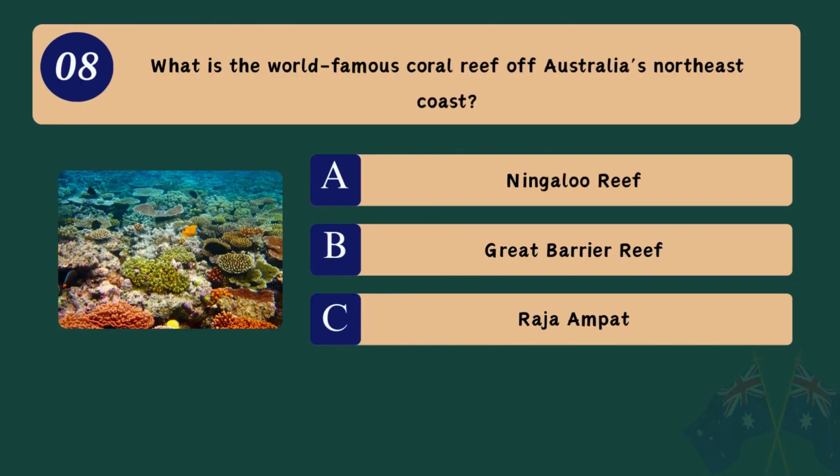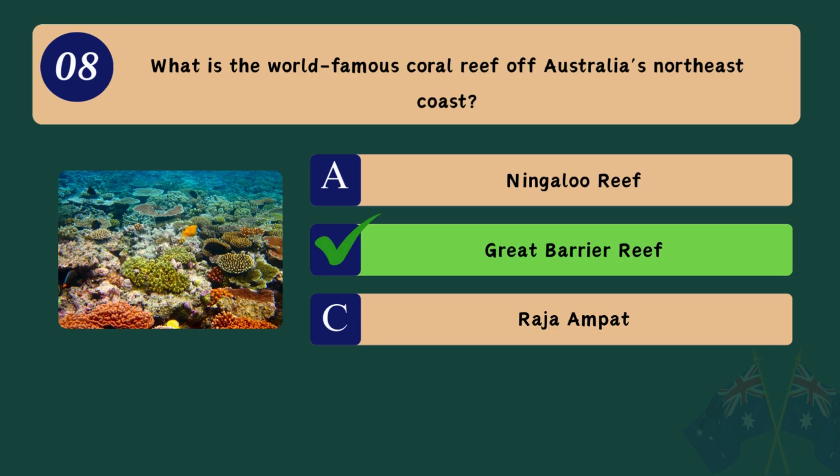Question 8. What is the world-famous coral reef off Australia's northeast coast? A. Ningaloo Reef. B. Great Barrier Reef. C. Raja Ampat. Correct answer.